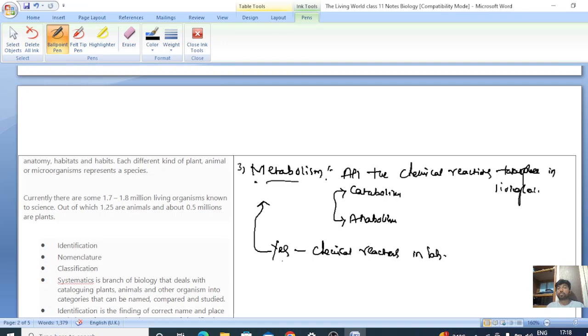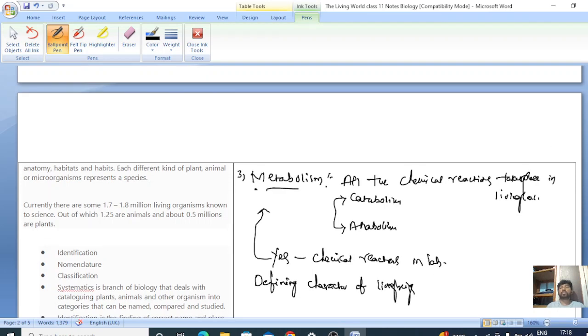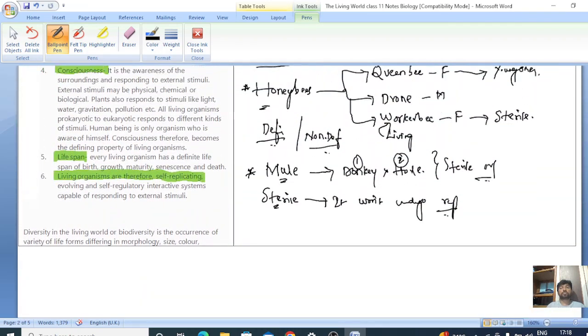Then we can say that metabolism is a defining character. That means no non-living being will undergo metabolism. Metabolism is a defining character of living beings. And we can enter here in our first page.